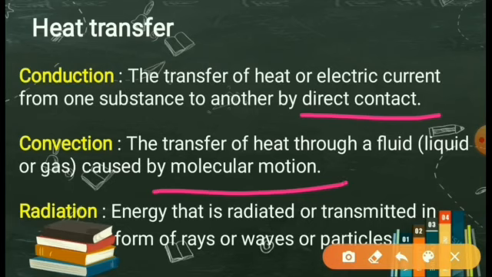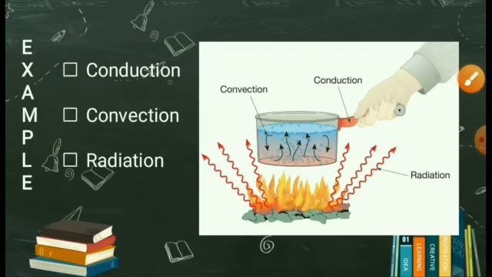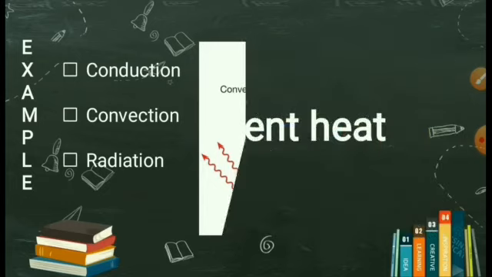Radiation is energy that is radiated or transmitted in the form of rays, waves or particles. This is the example of boiling water on the fire. All the three examples of conduction, convection and radiation can be seen in this single picture.